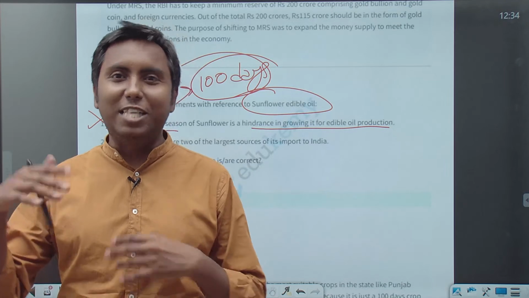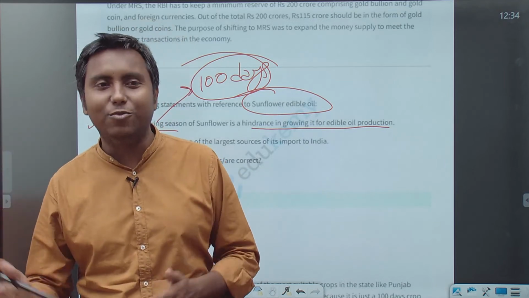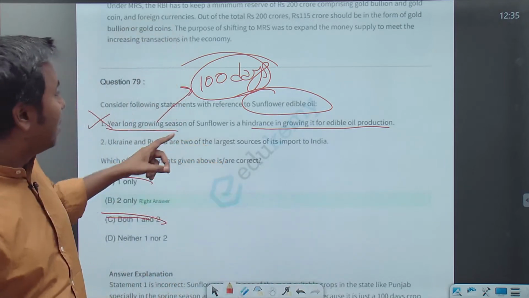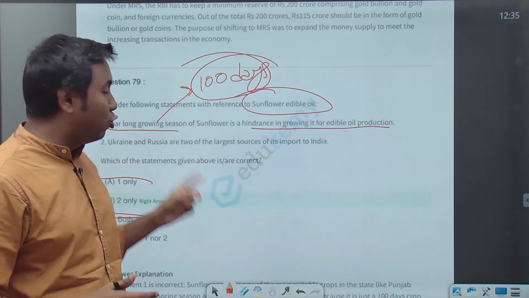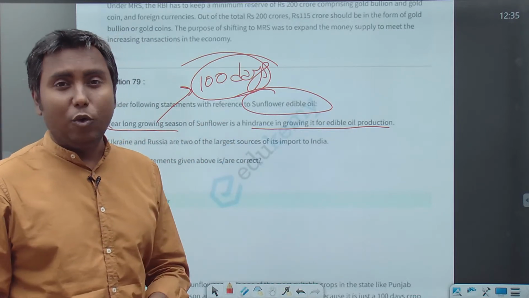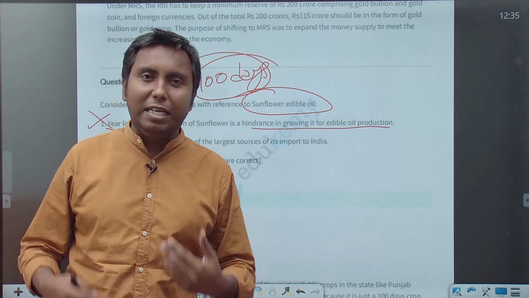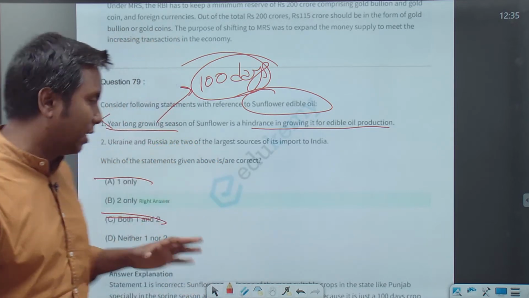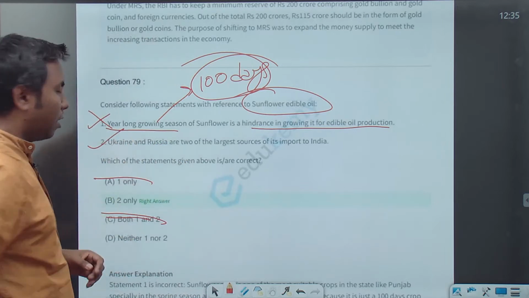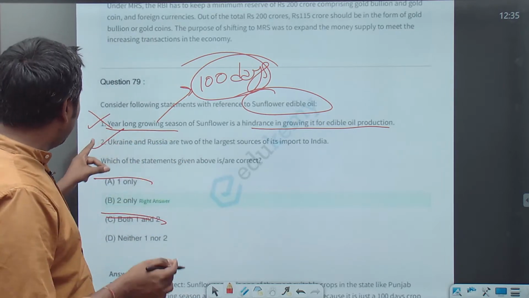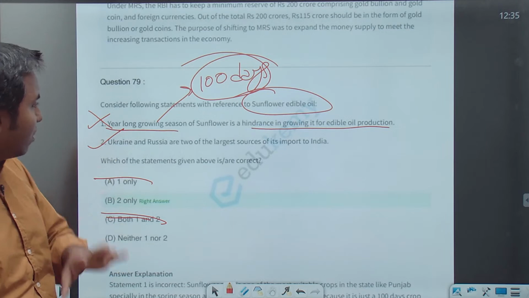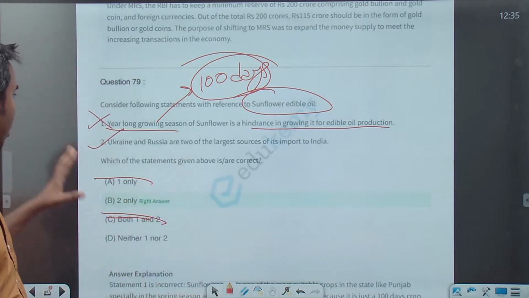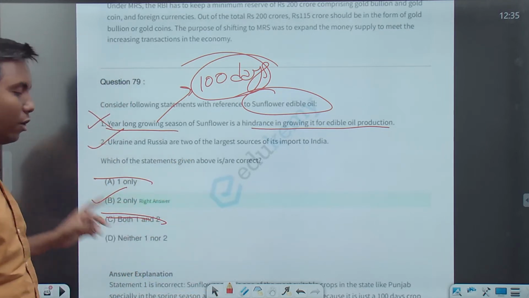So only 10% is from elsewhere. ठीक है, तो ये प्रॉब्लम हो गया. Both the countries are engaged in geopolitical conflict with each other, इसलिए India is facing a major problem. ठीक है, 2 is correct. 2 only is the correct answer.